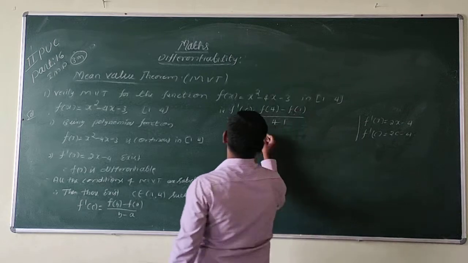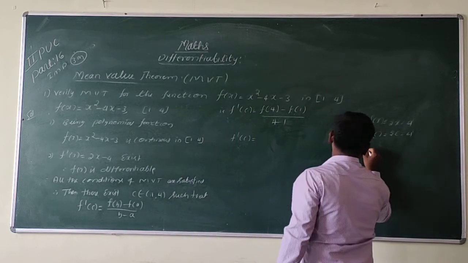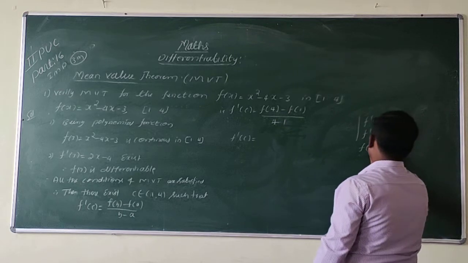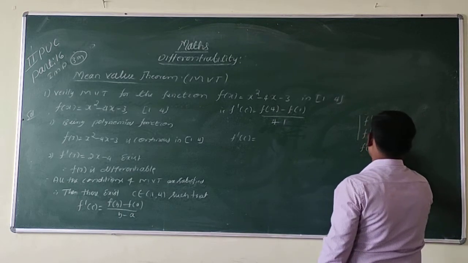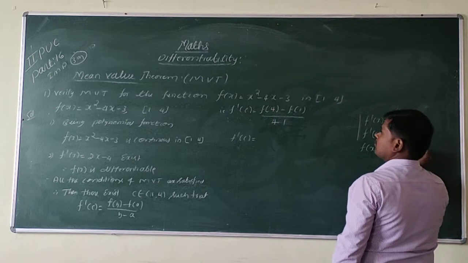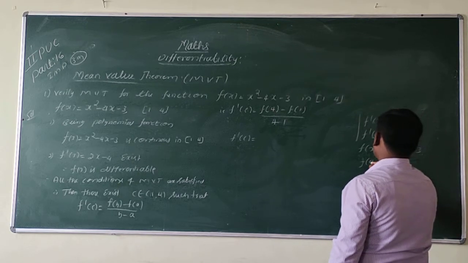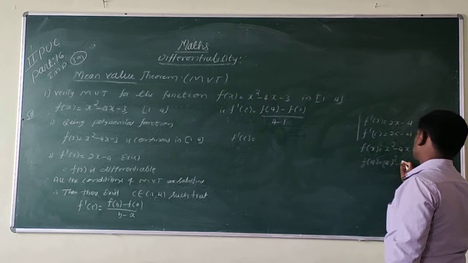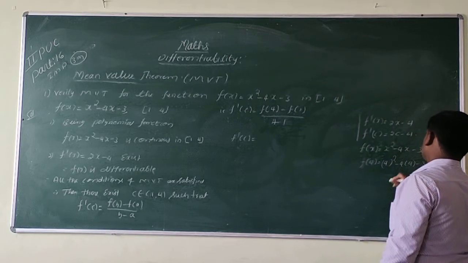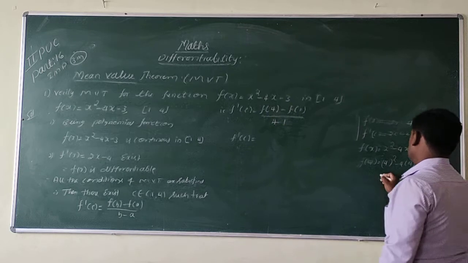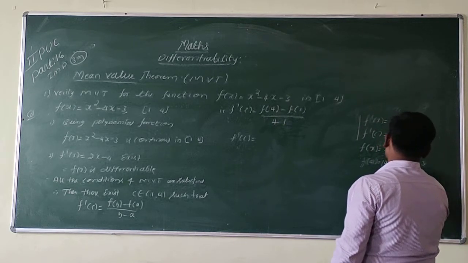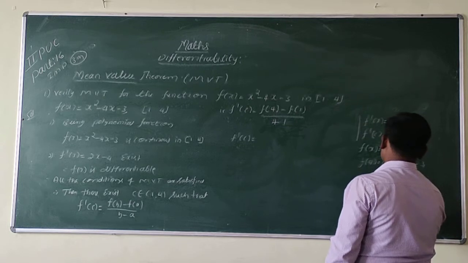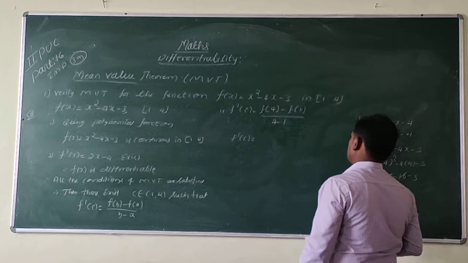Now we need to find the value of f of 4. f of x is equal to x square minus 4x minus 3. Therefore f of 4 is equal to 4 square minus 4 into 4 minus 3, so this is 16 minus 16 minus 3, which is minus 3.